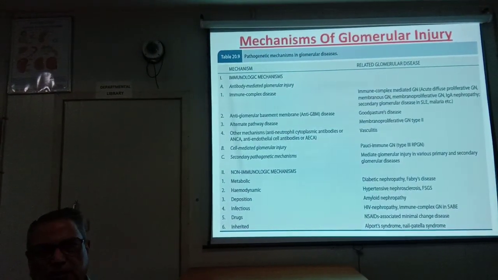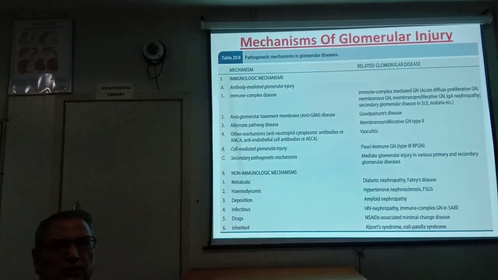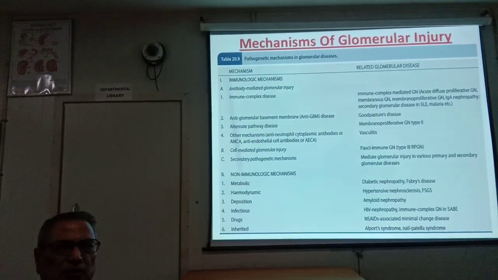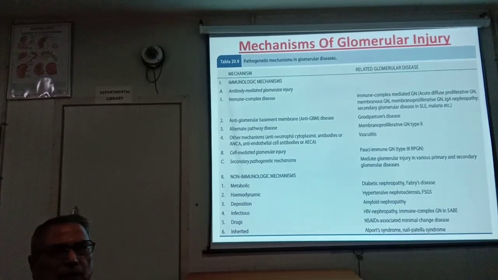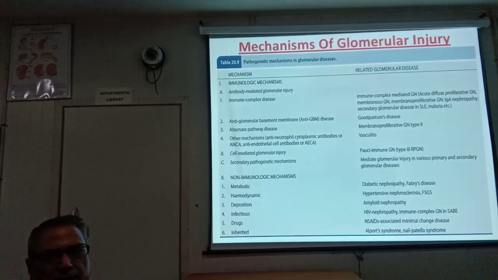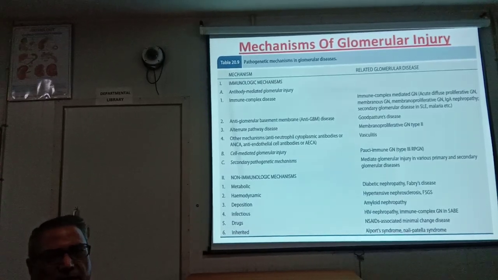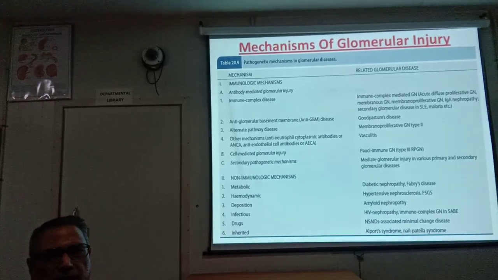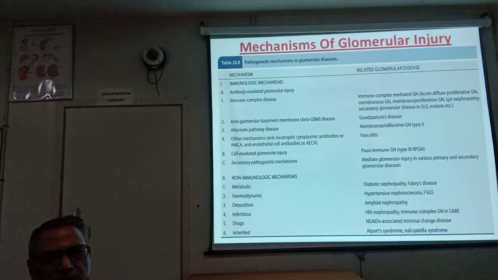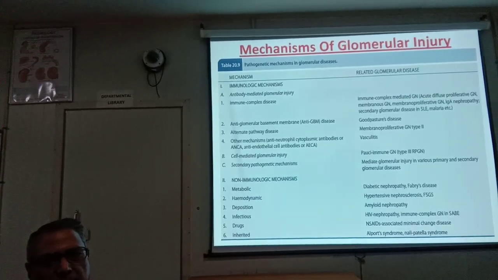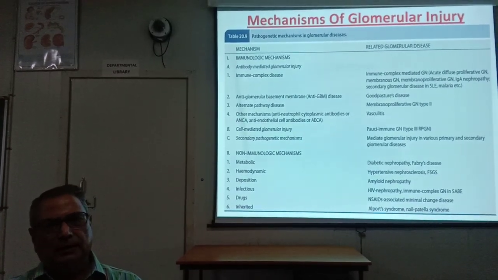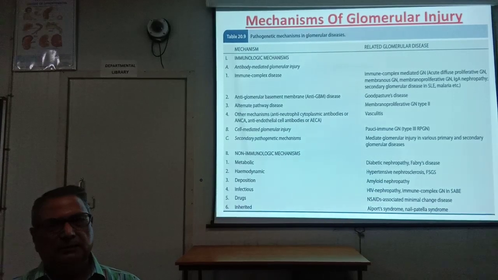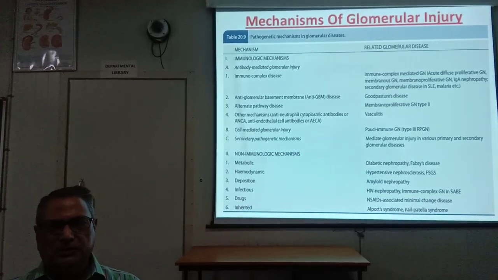Then the mechanism of glomerular injury. As I have told you, there are two mechanisms of glomerular injury: immunologic mechanism and non-immunologic mechanism. Amongst the immunologic mechanisms are antibody mediated disease, cell mediated disease, and secondary pathogenetic mechanism. Amongst the antibody mediated immunologic origin is immune complex disease.